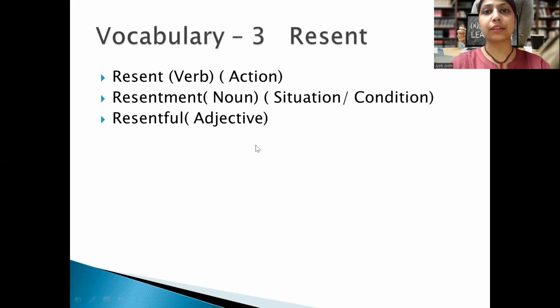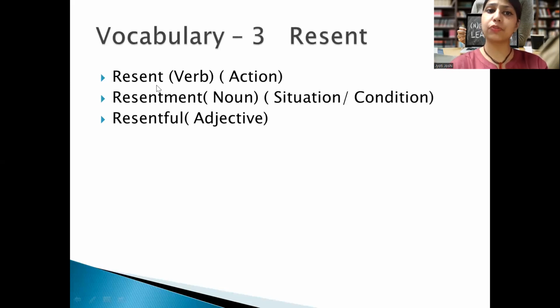Now, let me make clear what a verb, noun, and adjective are. Students, when I perform any action, for example, right now I'm talking, this action performed by me is called a verb, which is talking. Resentment: the thing, the topic, the talks we had, in Hindi we say baatein. That is a noun, which is called resentment. It means a situation, a condition.